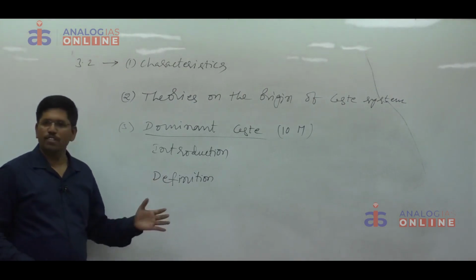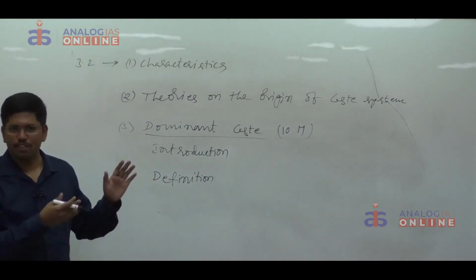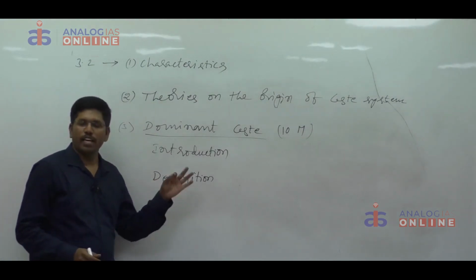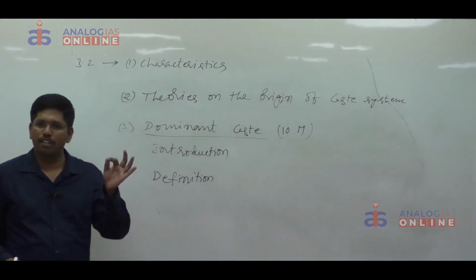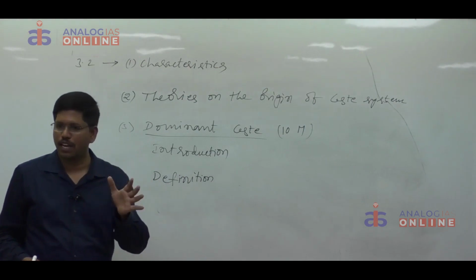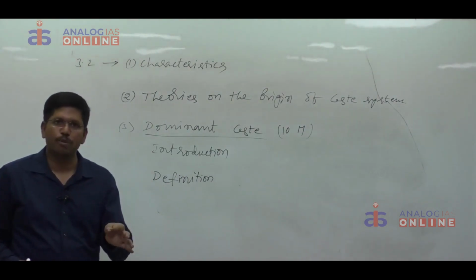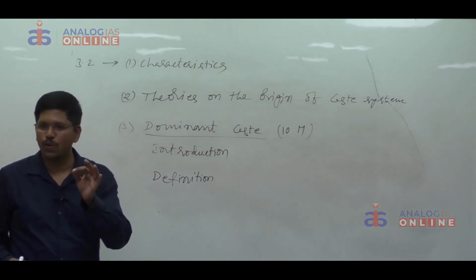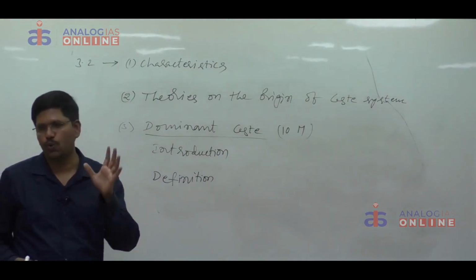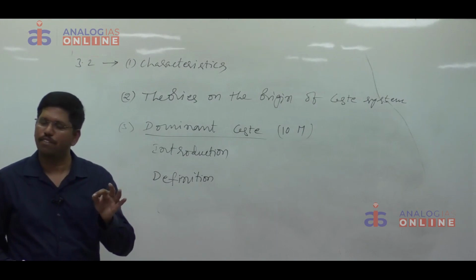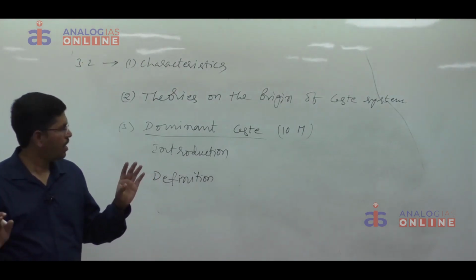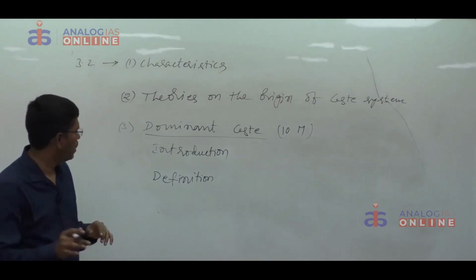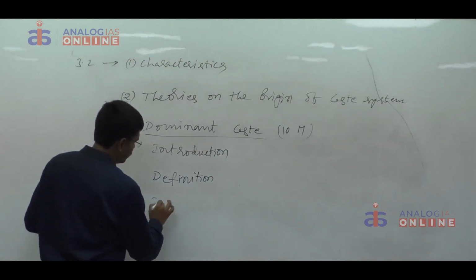If you give the definition, you need not mention the criteria. Why? Because you are going to repeat the same content. That's why in the examination you have to mention it like this. A caste is said to be dominant whenever it preponderates numerically over other castes, when it also wields preponderant economic and political power, provided its status in the local caste hierarchy is not too low, along with the presence of a Western element. That's it. If you give that definition, you need not mention the criteria. Okay. After that, write about the influence.